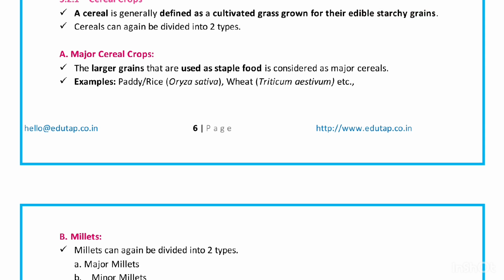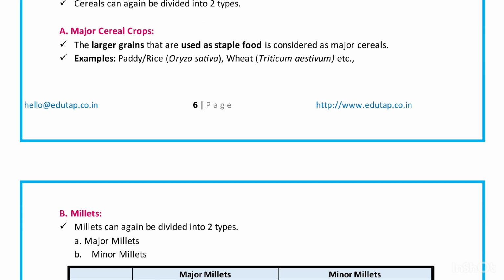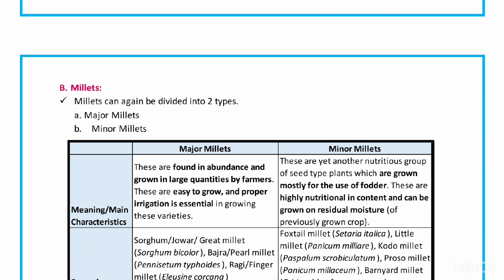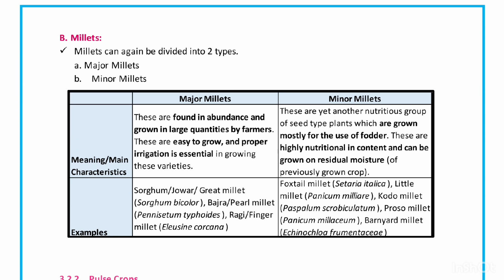We can consider all the field crops like your rice, wheat, maize, barley, oat. These are all cereal crops. Now, under cereal crops, there is one more thing to understand, students: cereal crops are further divided into millets and minor cereals.